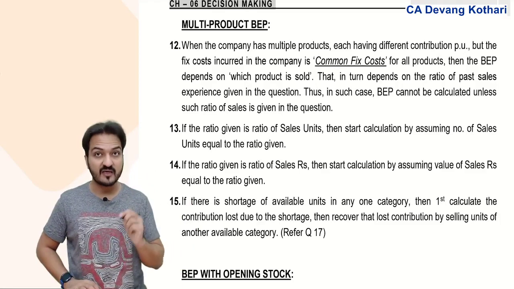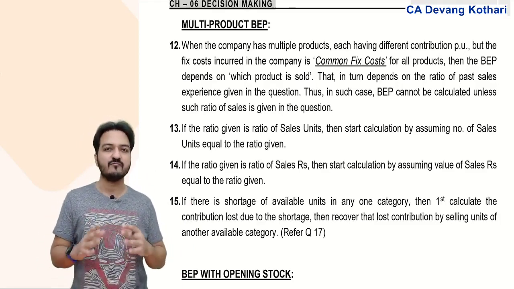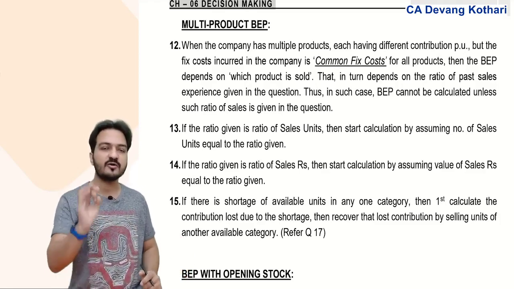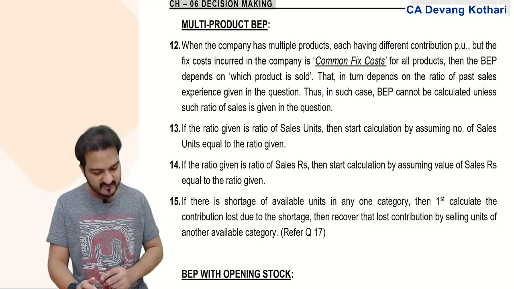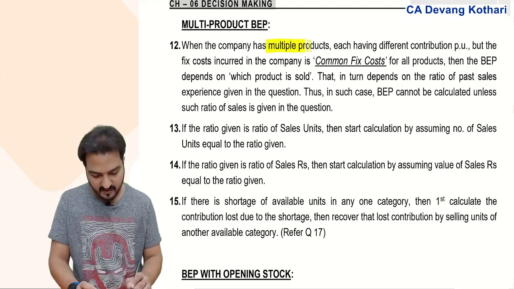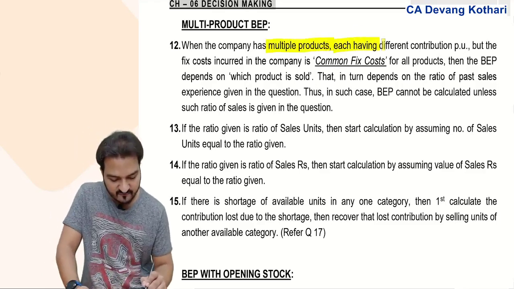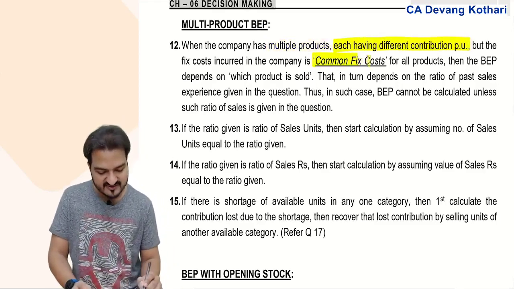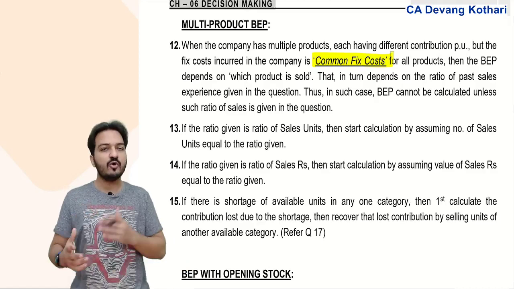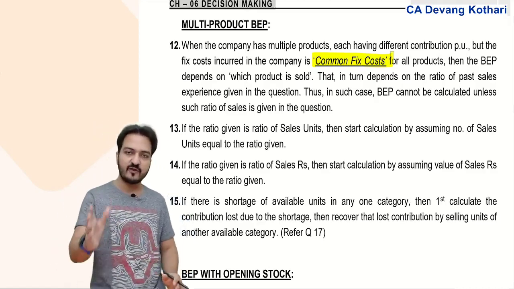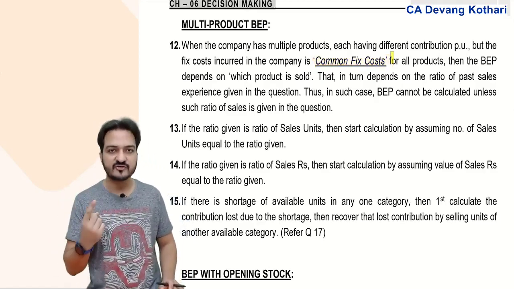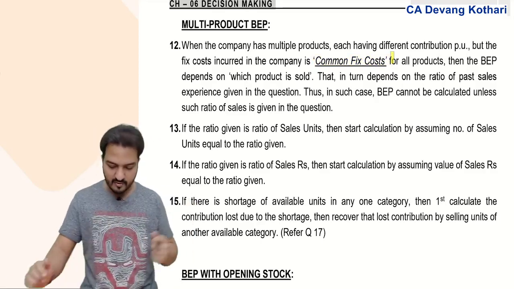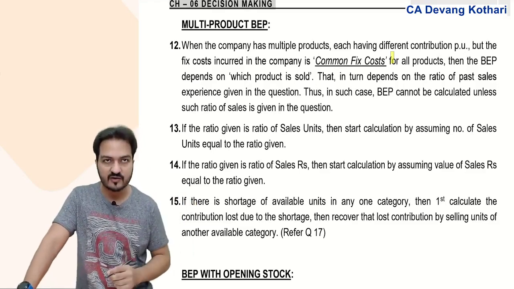This method will be applicable when my company is having more than one product, because each product will have a different contribution per unit. So this method is applicable when we have multiple products, each having a different contribution per unit, but the fixed cost of the company is common fixed cost. So we do not have a separate fixed cost in every product, rather there is a common fixed cost and contributions are more than one. In such case we need to follow the method of multi-product break-even point.